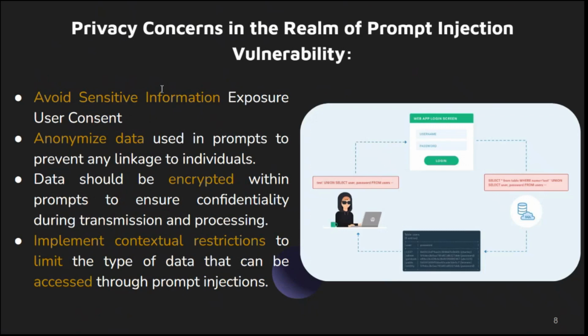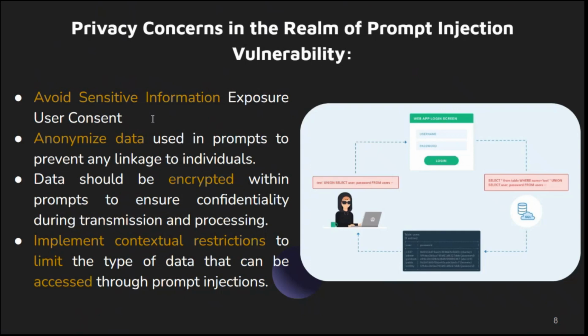Now we are moving towards the privacy concerns regarding prompt injection in real-world scenarios, like how to avoid these kinds of vulnerabilities in the fine-tuning and customization sessions of LLMs. We already discussed some details in previous lectures, but the shadows run deeper, even beyond our thought process. That means privacy is on the front line here. We need to protect sensitive information in large language models, starting with avoiding sensitive information exposure. We have to keep AI from spilling secrets.